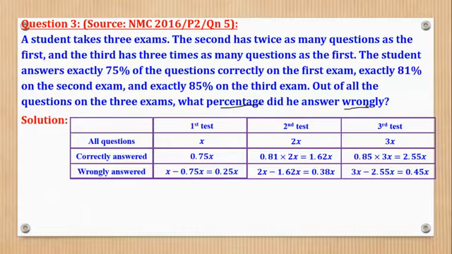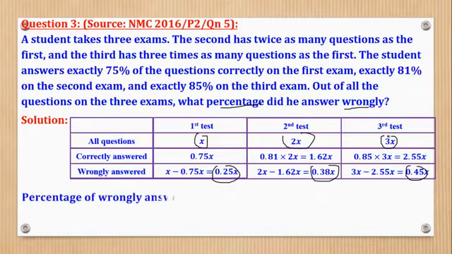Now the percentage for wrong is the number of questions which are wrongly answered over the total number of questions, multiplied by 100. So the number of questions which are answered wrongly, there is this plus this plus this. Then the total number of questions, we have this plus this plus this.